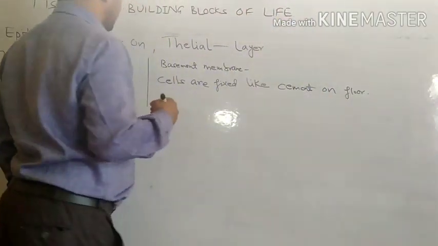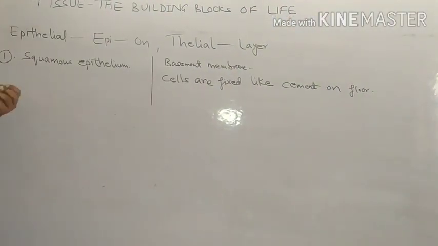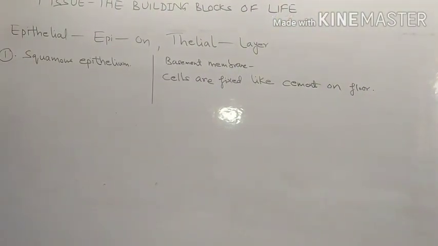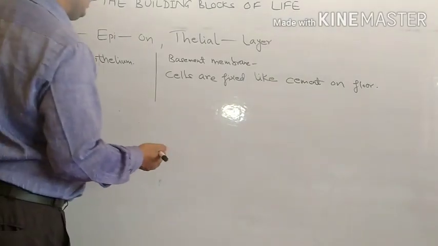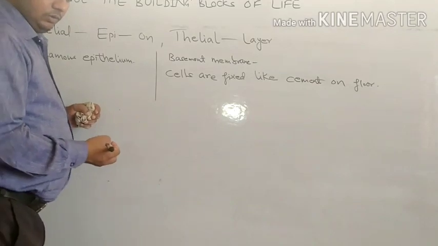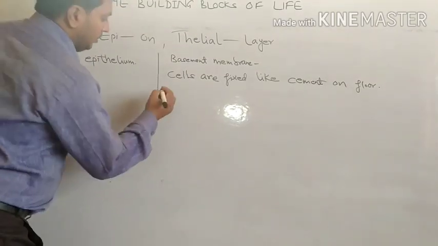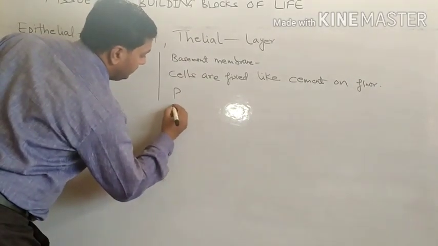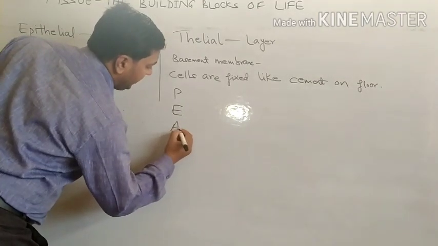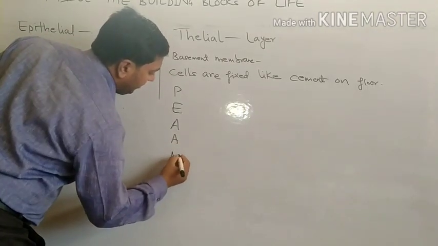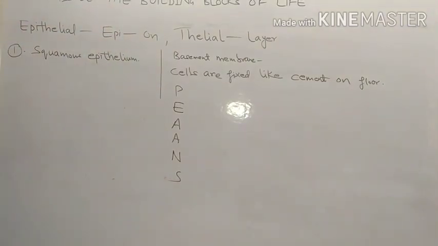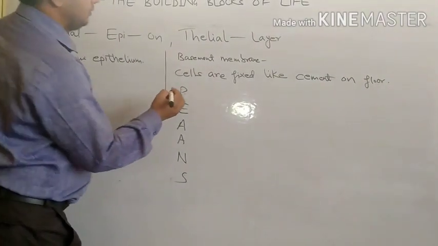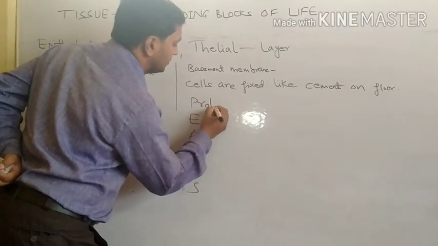Okay. Now what are the functions of these epithelial tissues? We will talk about a few functions of this epithelial tissue. They include PEANS. So this is the function category of epithelial tissue. First is protective function.